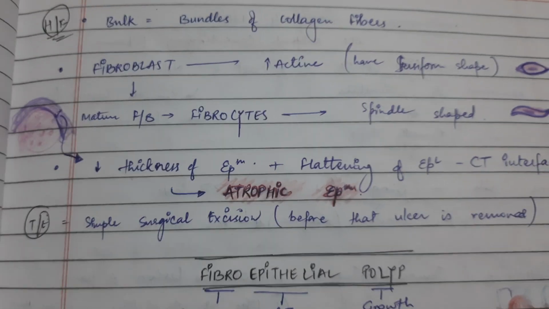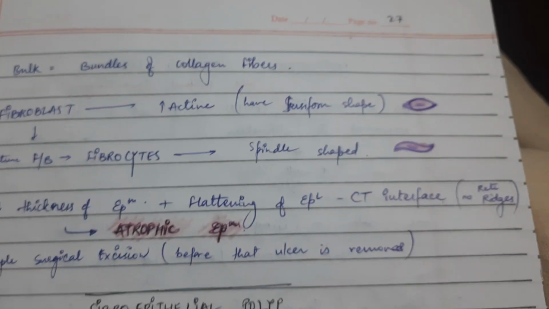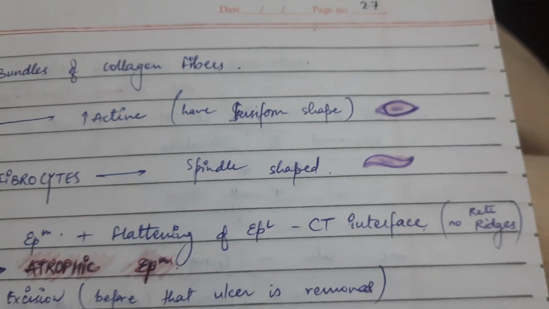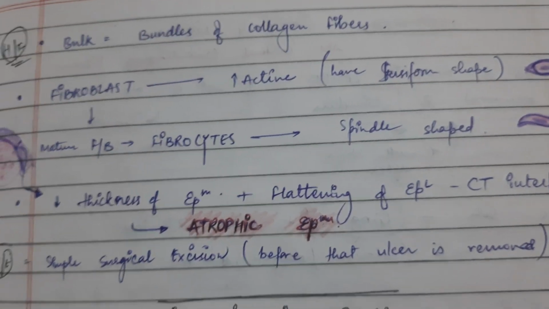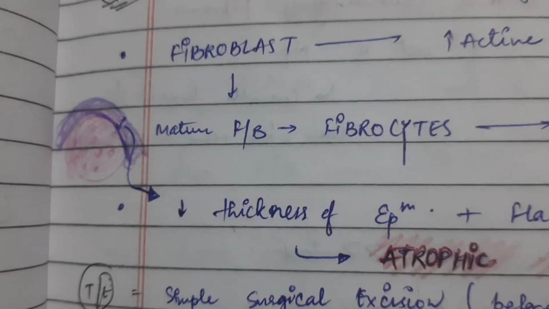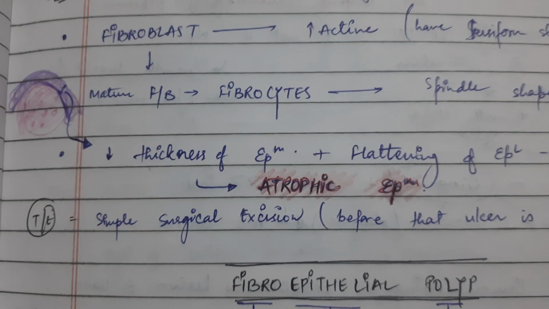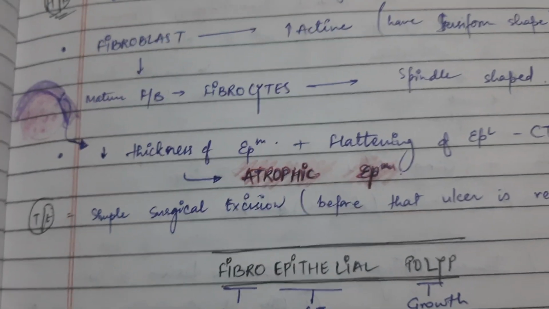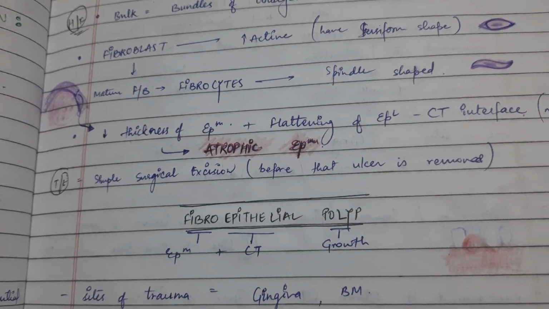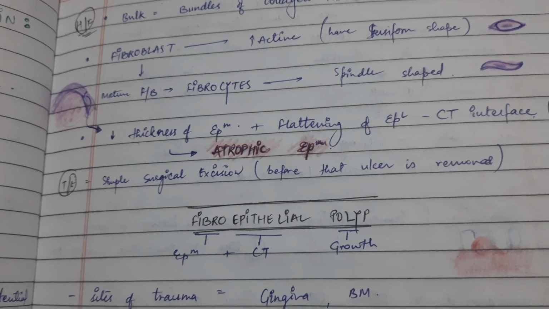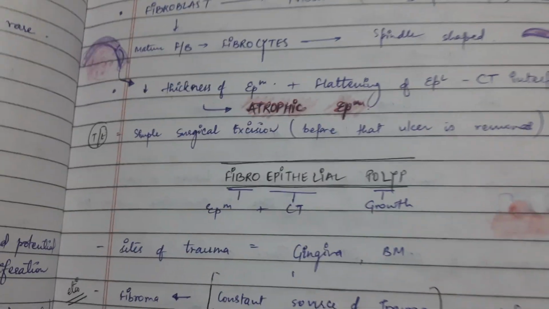There is decreased thickness of epithelium and a flattened epithelium-connective tissue interface. No rete ridges are present, so it is also called atrophic epithelium. This is the differentiating factor. Treatment is simple surgical excision. If an ulcer is present, treat the ulcer first, and then do simple surgical excision.